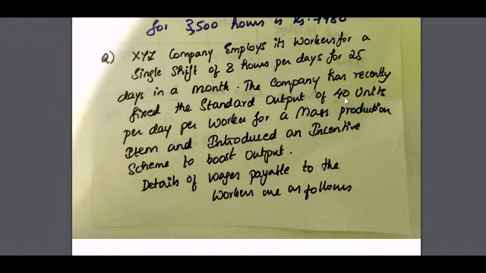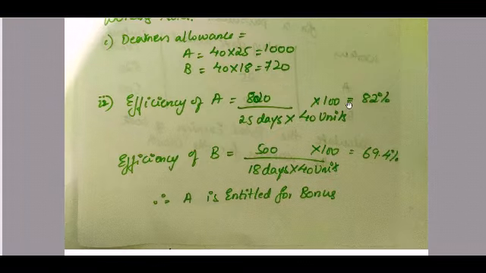So 820 divided by 25 into 40, into 100, is 82%. Efficiency of B is 500 units produced divided by 18 days into 40 units, which is your standard, into 100, which is 69.4%.